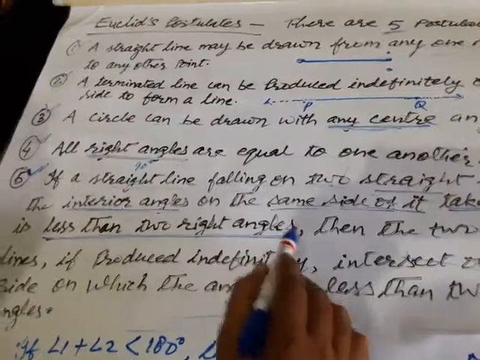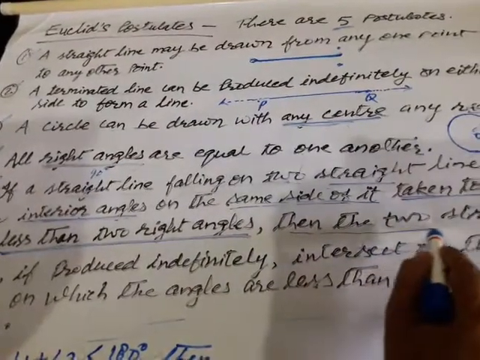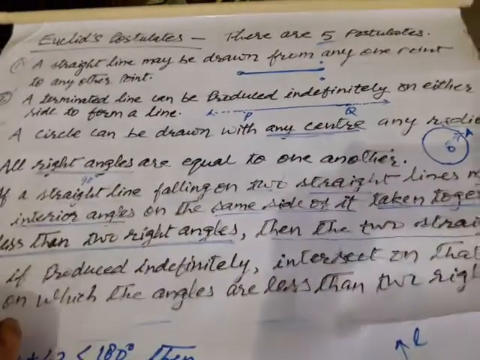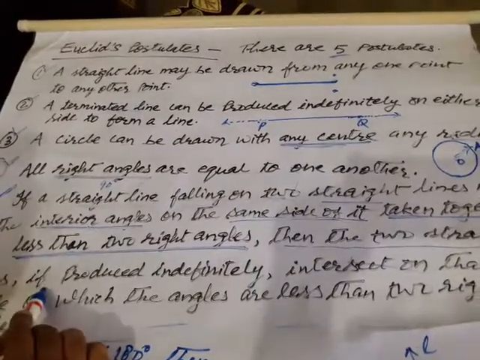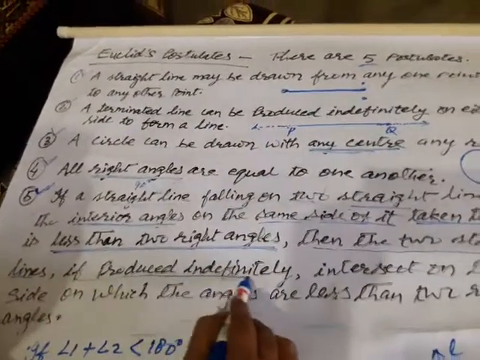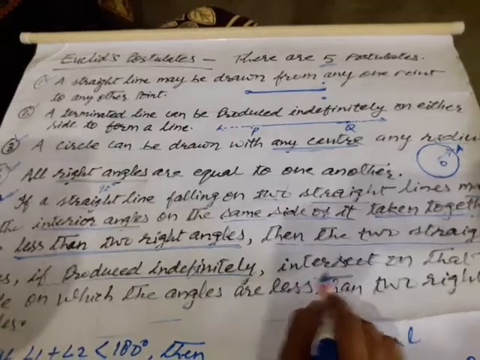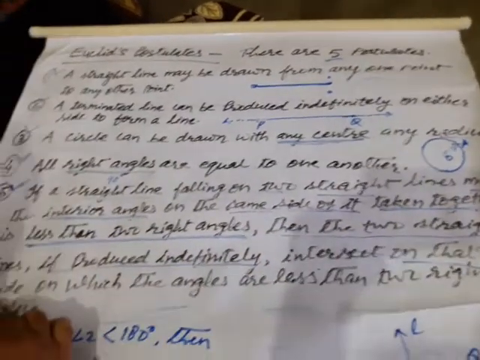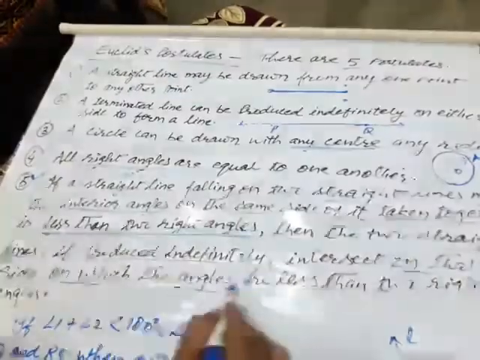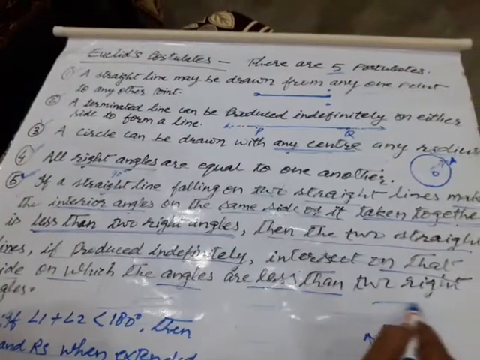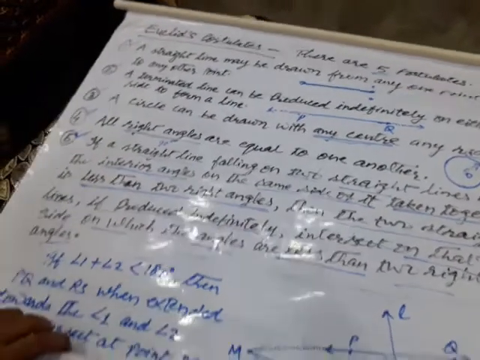is less than two right angles, then the two straight lines, if produced indefinitely, intersect on that side on which the angles are less than two right angles. Pictorially, you can understand this concept, children.